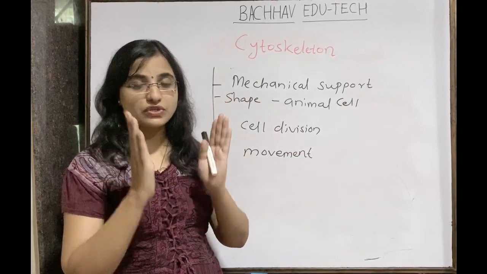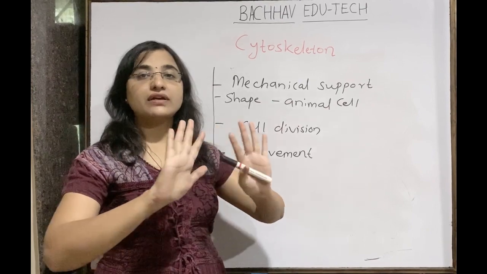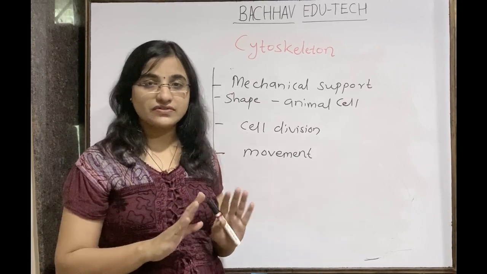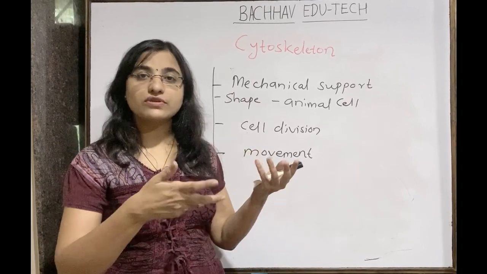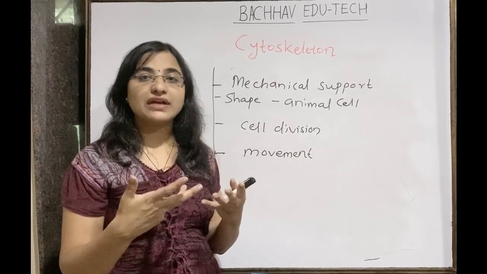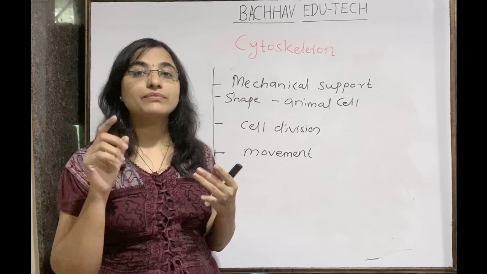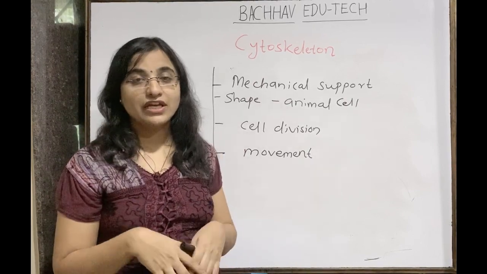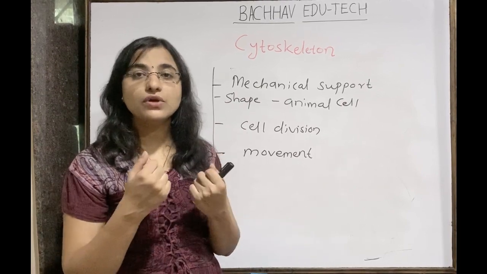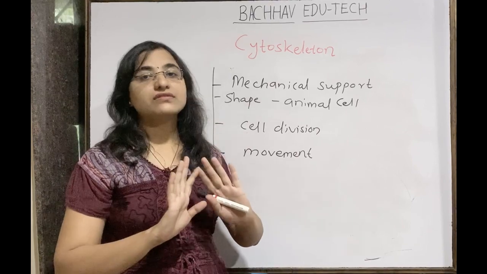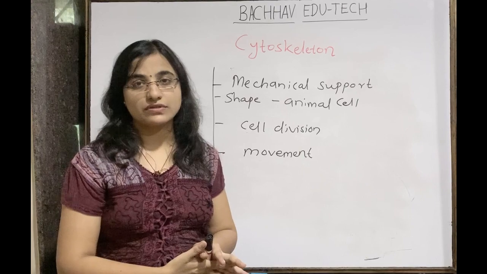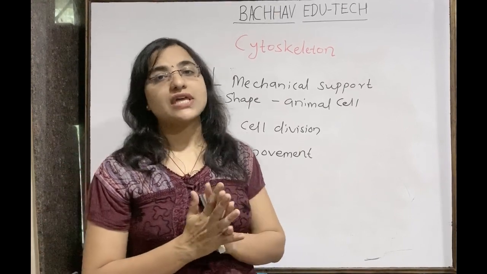So the cytoskeleton is very important. It is not only going to provide the mechanical support, and it is not a static structure. It is able to move. Understand this? So movement of that protein is possible, so that cell movement is possible. It also provides mechanical support and shape, majorly when we talk about the animal cell. If we imagine an animal cell without cytoskeleton, it is not possible. It is going to collapse. ठीक है. So along with support, it is going to have a number of different functions. Understand this? So this is all about the cytoskeleton.